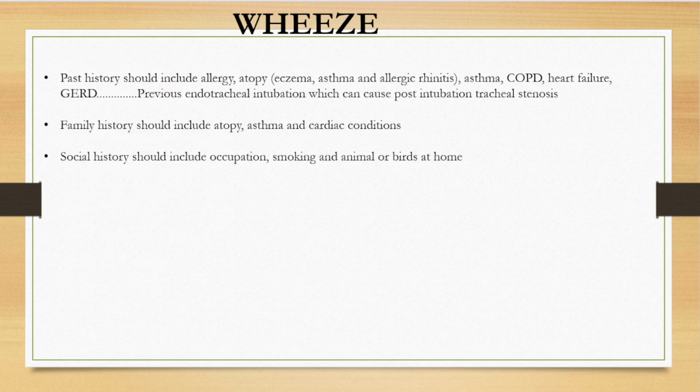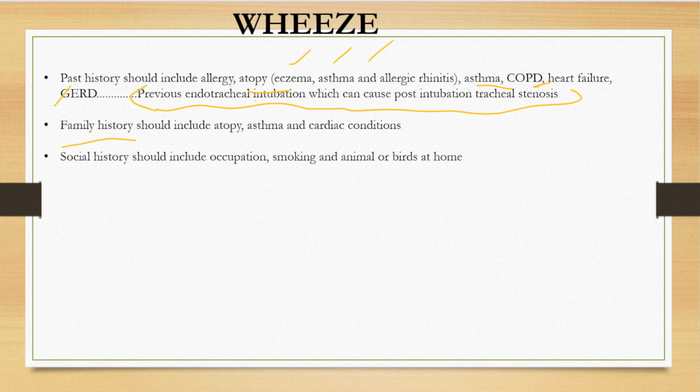Then we will ask about the past history, which will include respiratory conditions, asthma and COPD. We will ask about any atopy history. Atopy is a combination of eczema, allergic rhinitis, and asthma. These three conditions occur in atopy. We will ask about GERD history. Previous endotracheal intubation can sometimes cause post-intubation tracheal stenosis, presenting as wheeze and stridor.